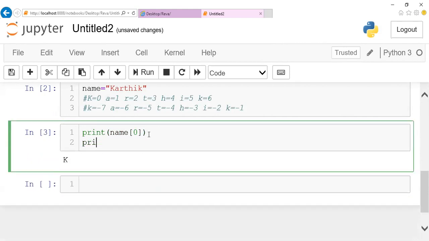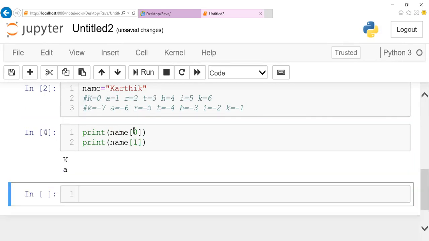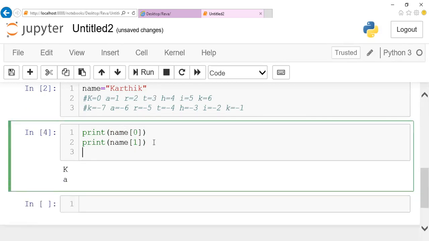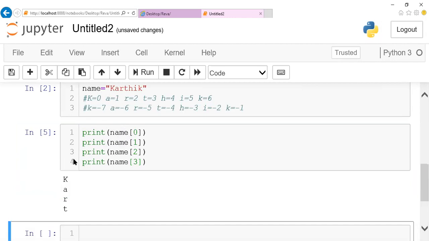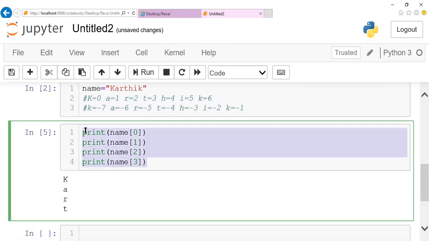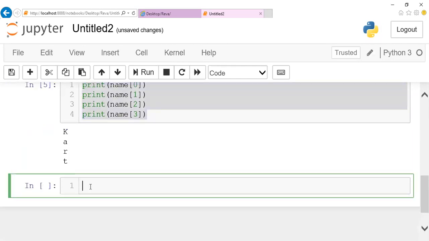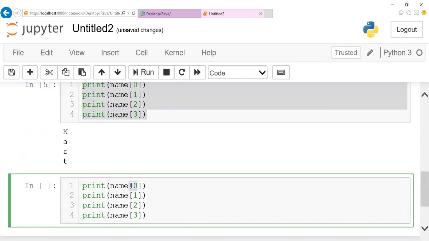I can increment it and check it: name of 1 will fetch you A. Like this, each position will fetch you the concerned character. So name of 2, name of 3, like 0, 1, 2, it is going to print one by one character. This is positive. When you come to negative, as I said, the last position, when I say minus one, will pick the last position in it.